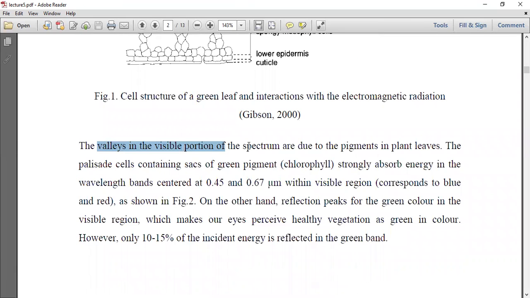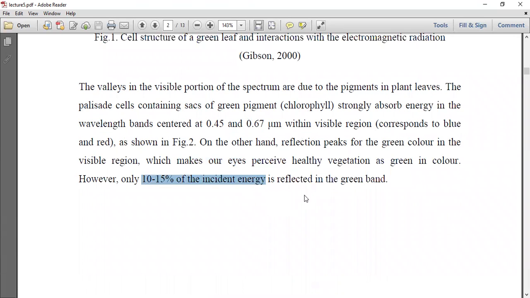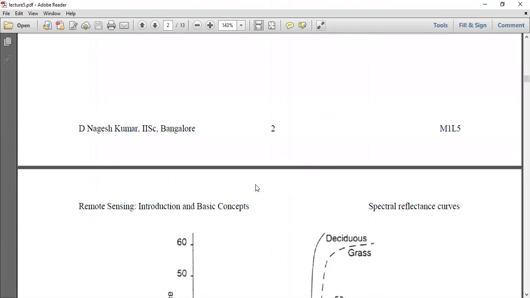The valleys in the visible portion of the spectrum are due to the pigments in plant leaves. The palisade cells containing sacs of green pigment strongly absorb energy in the wavelength bands centered at 0.45 and 0.67 micrometer within the visible region, as shown in the figure. On the other hand, reflection peaks for the green color in the visible region, which makes our eyes perceive healthy vegetation as green in color. However, only 10 to 15% of the incident energy is reflected in the green band.